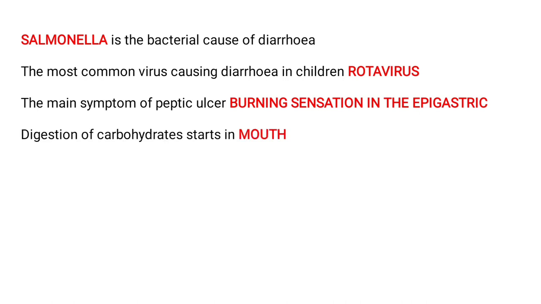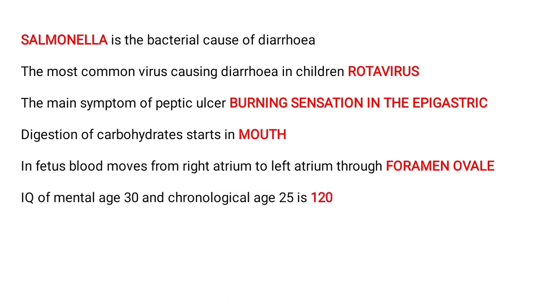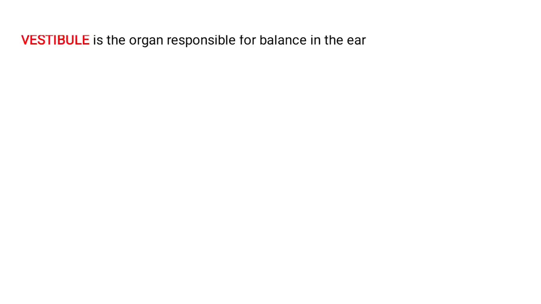Digestion of carbohydrates starts in mouth and it ends in small intestine. In fetus, blood moves from right atrium to left atrium through foramen ovale. IQ of mental age 30 and chronological age 25 is 120. That is, we all know the formula, mental age by chronological age into 100. So 30 divided by 25 into 100 is 120.